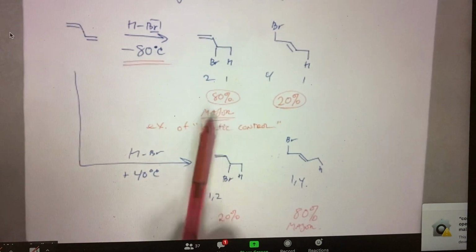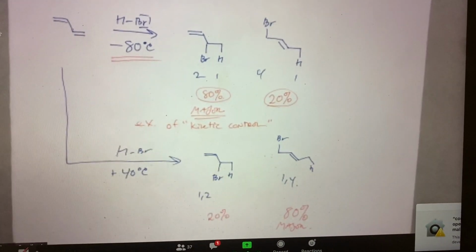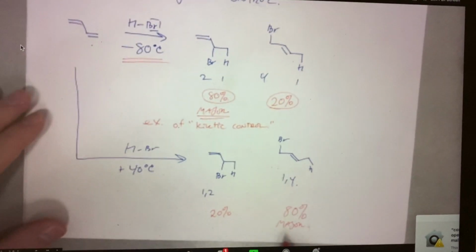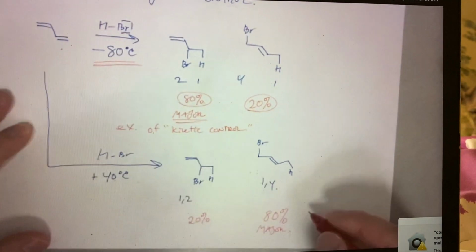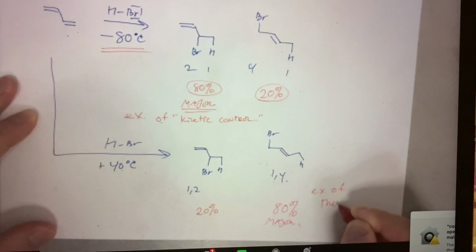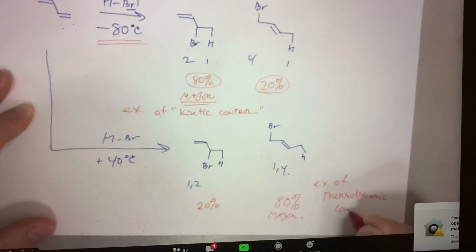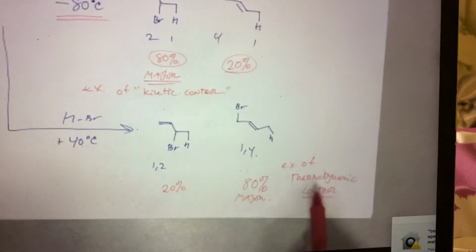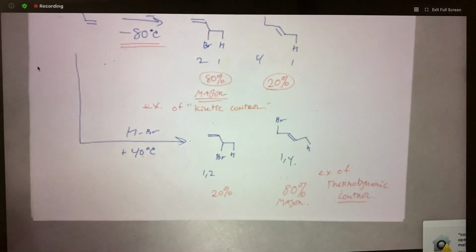This will always be the case at low temperatures, or for now, when we're learning kinetic control, it'll happen at low temperatures. This other example, the formation of this product at high temperature relative to this, is an example of thermodynamic control. So at high temperature, we can keep thermodynamics in mind. At low temperature, we can keep this concept of kinetics in mind.